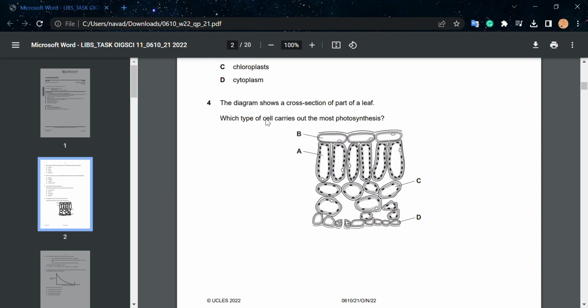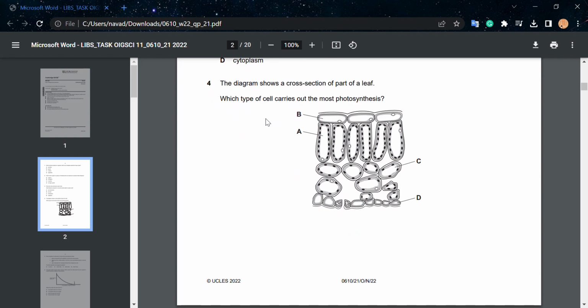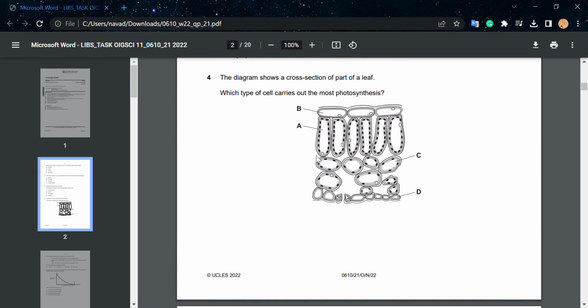Question number 4. The diagram shows a cross-section of parts of a leaf. Which type of cell carries out the most photosynthesis? Now, you should be familiar with the structure of a leaf cell, the cross-section, and you should know that the correct answer is A. That's because most of the chloroplasts are present in the palisade mesophyll layer, which is A.